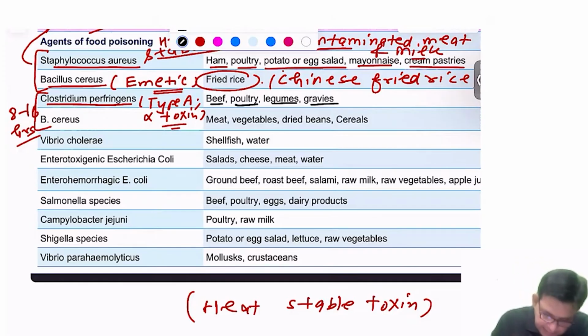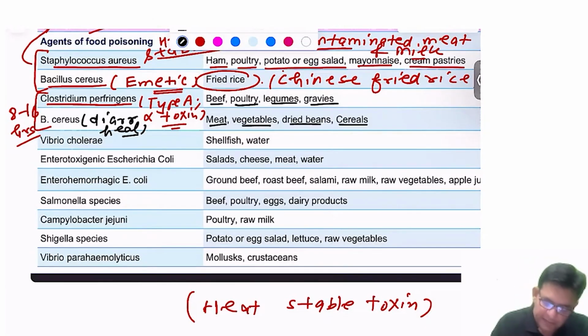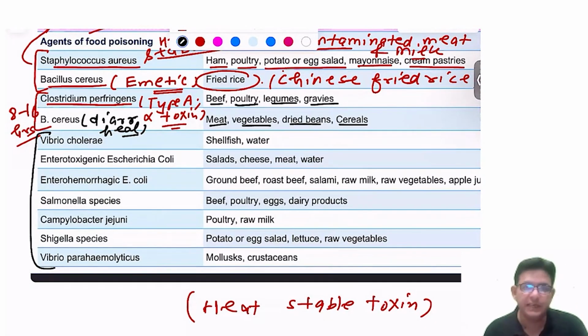So Bacillus cereus, diarrheal one. If we talk about the Bacillus cereus diarrheal one, that is mainly causing diarrhea, because the previous one is emesis, that is the vomiting, and here it is diarrhea. Is it fine? So this one associates with eating of what? Contaminated meat, vegetables, dried beans, cereals. So that is regarding the Bacillus cereus diarrheal one. Okay. And the Bacillus cereus emetic one, I told you, the typical history of what? Chinese fried rice. Typical history of what? Chinese fried rice.